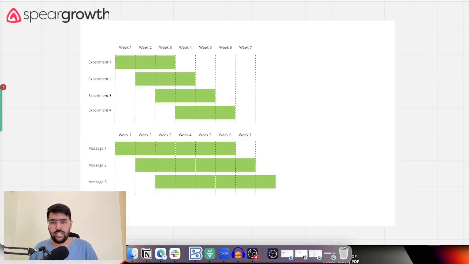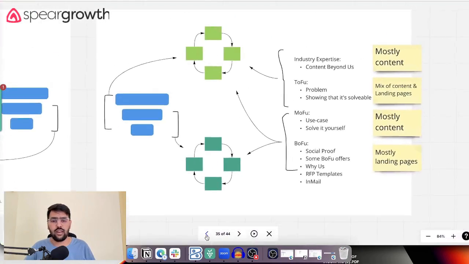When you start off, you can just use LinkedIn's inbuilt analytics, but eventually you can also use something like Clearbit or something else, to see who actually is coming to the website, apart from what LinkedIn is telling you by default. And that's basically our entire framework in a nutshell.